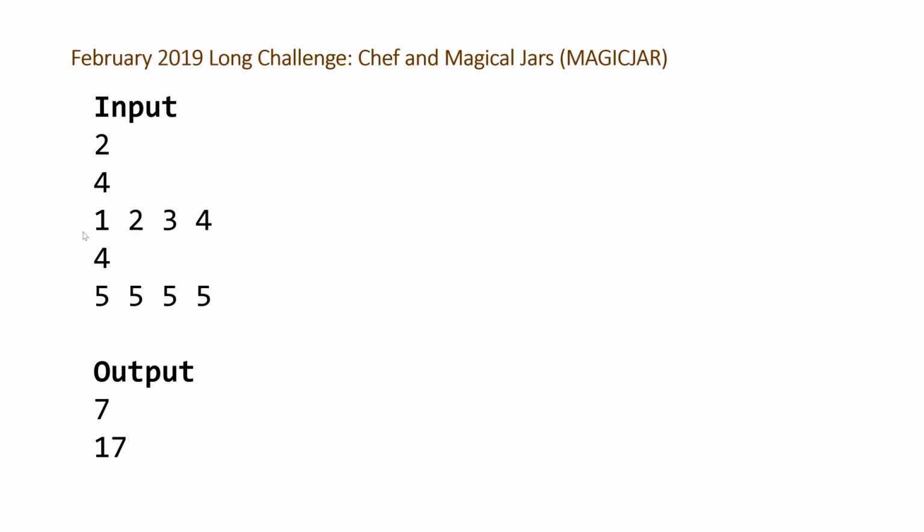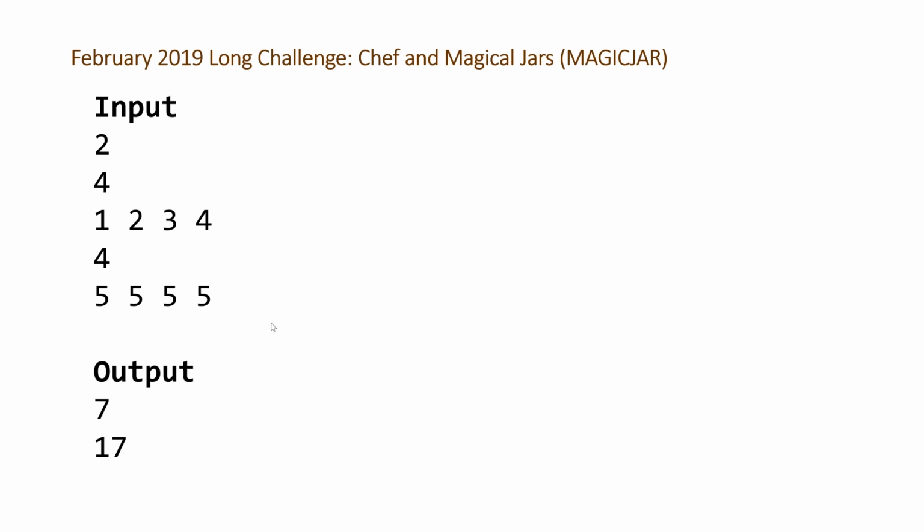So for the first example, we would give the first chef 0, the second chef 1, the third chef 2, and the fourth chef 3. And for our second test case, we would give each of the 4 chefs 4 jars. So they would be missing 1 jar in order to complete their dish. And that would give us the values 6 and 16.